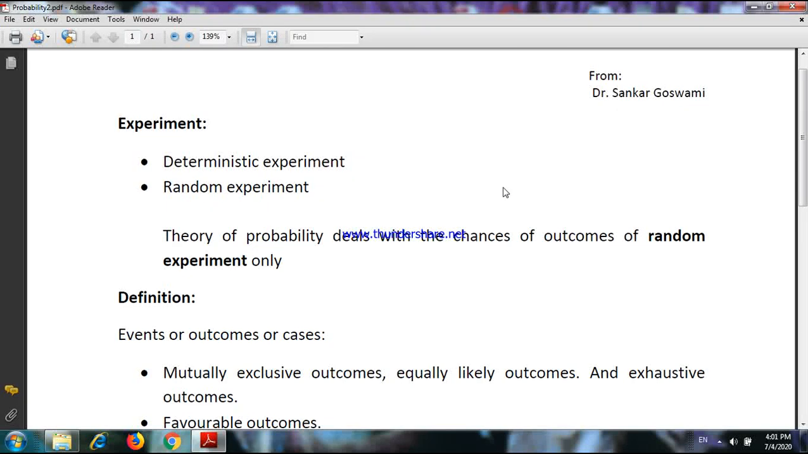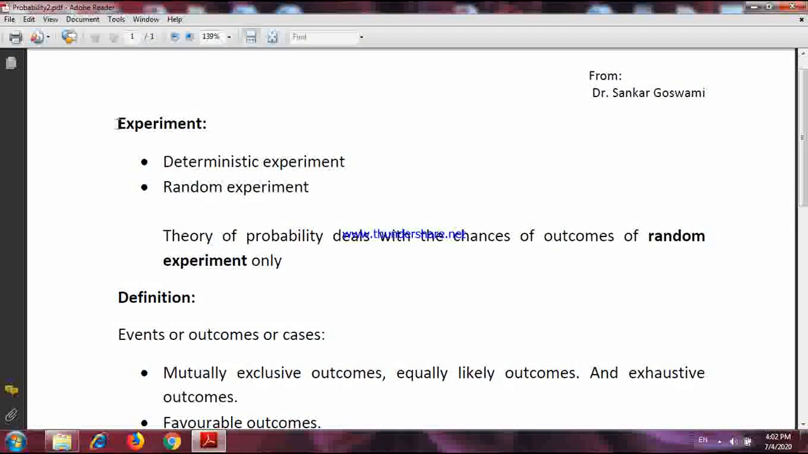Okay, so theory of probability deals with the chances of outcomes of a random experiment only. So here I should say at first, what is this random experiment? Basically, experiments are classified into two categories. One is deterministic experiment and another one is a random experiment.